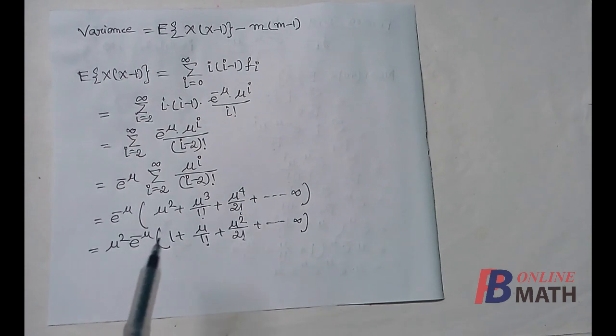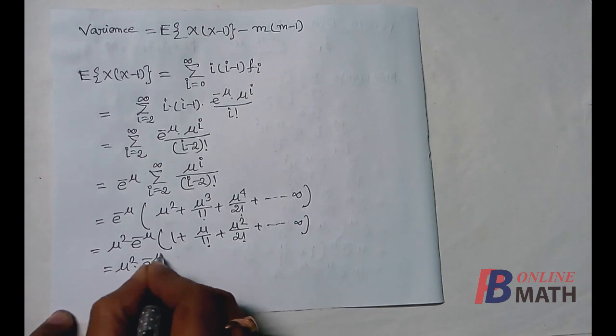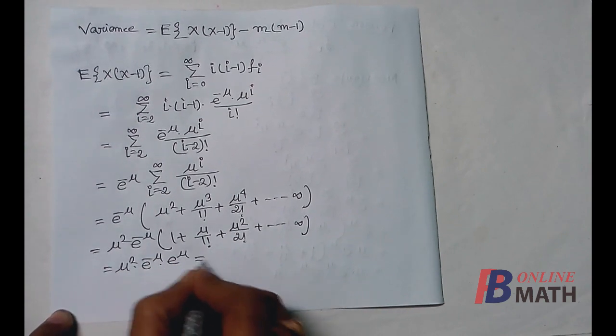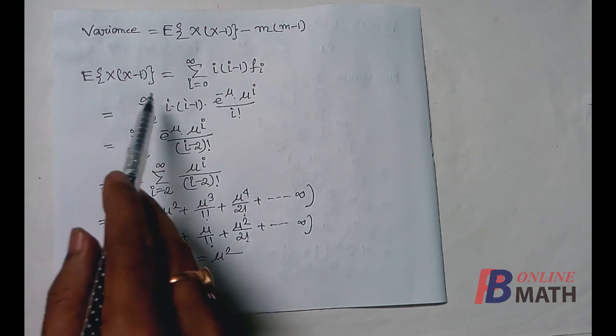So if we take mu square common from this series, then the series becomes the series of e to the power mu. So it is mu square into e to the power minus mu multiplied by e to the power mu, which is equal to mu square. So mu square is the value of this.